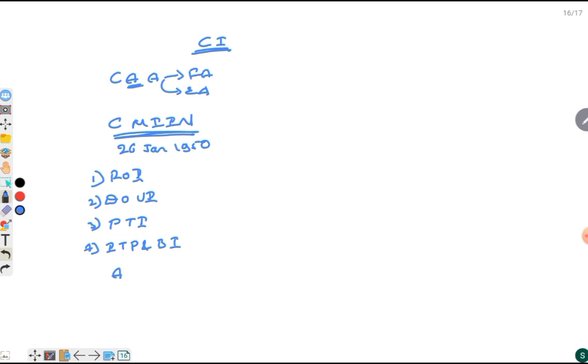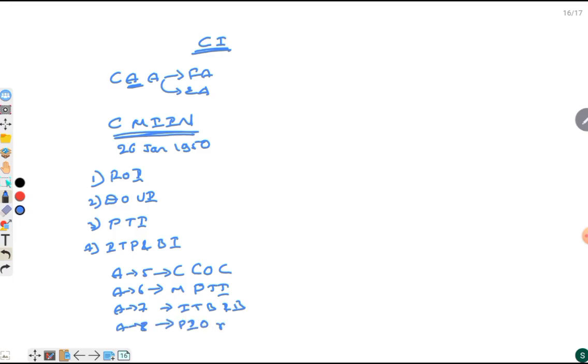Then we have seen Article 5, citizenship at the time of commencement of the Constitution. Article 6, citizenship of persons migrated from Pakistan to India. Article 7, persons migrated from India to Pakistan but returned back. Article 8, persons of Indian origin residing outside India at the time of commencement of the Constitution.